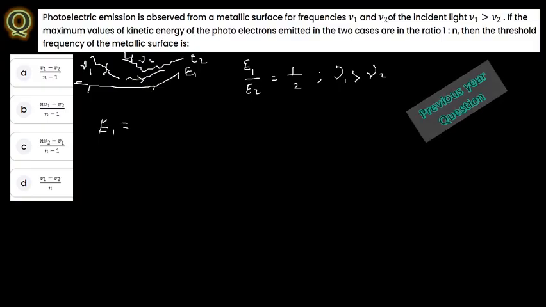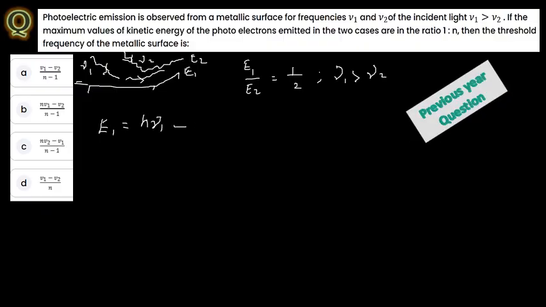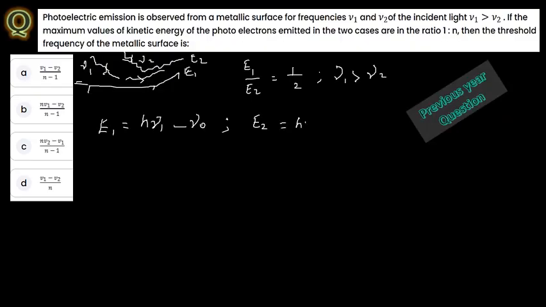E1 is equal to h nu 1 minus nu naught. This is about the kinetic energy, which equals photon energy minus the work function, where nu naught is the threshold frequency for the first case. For the second case, E2 is equal to h nu 2 minus nu naught.